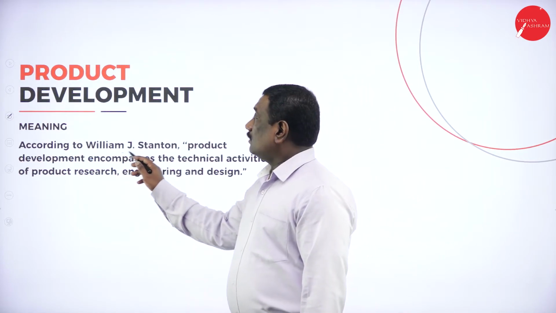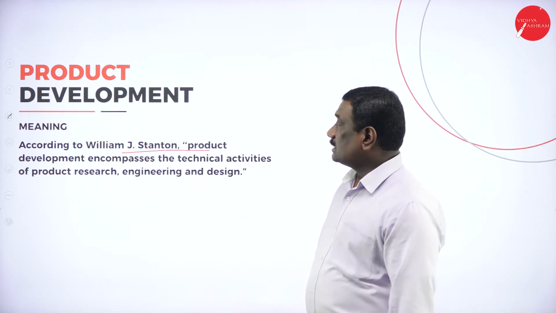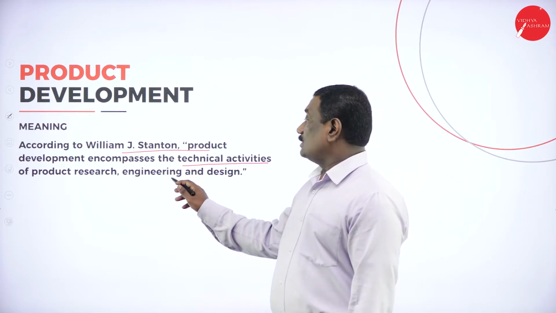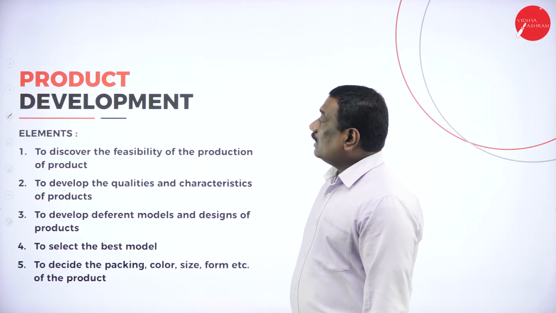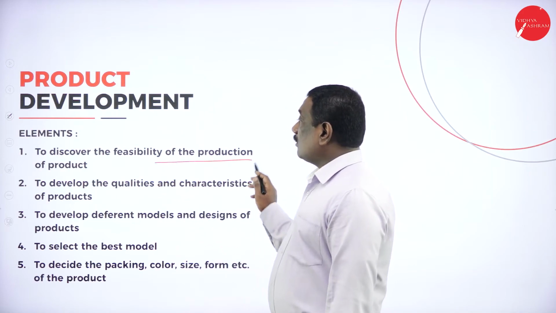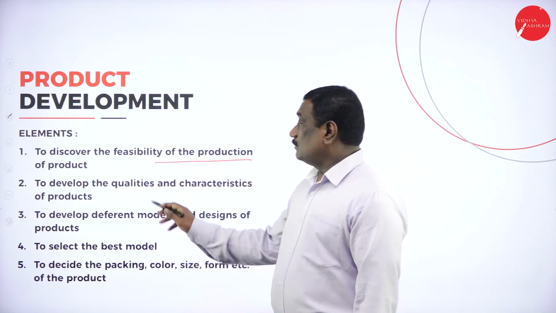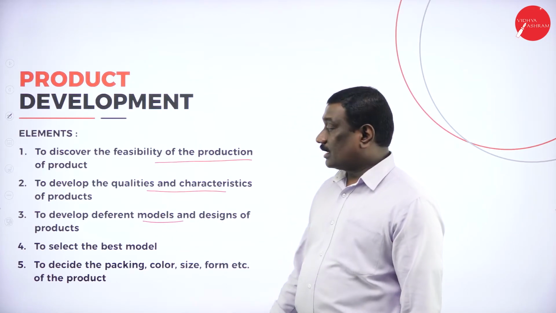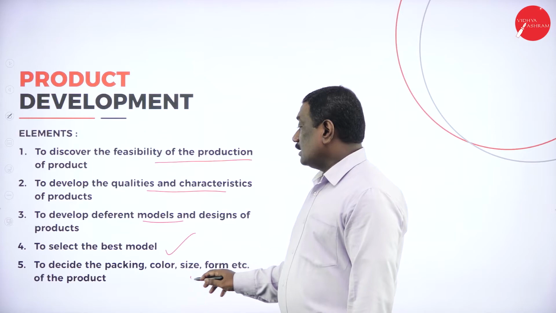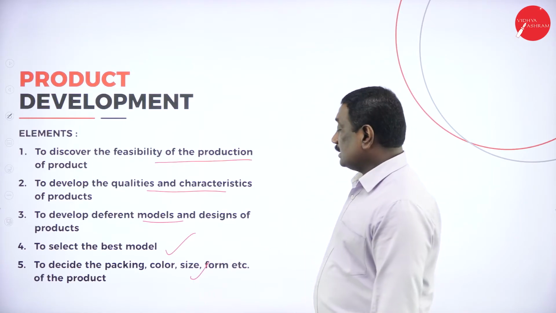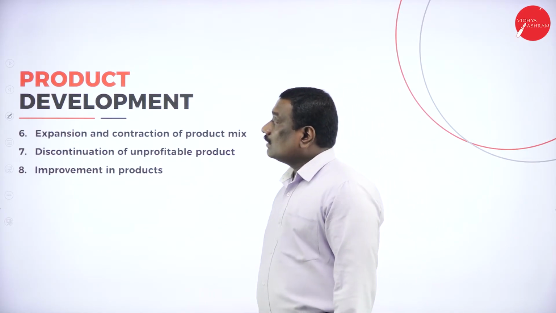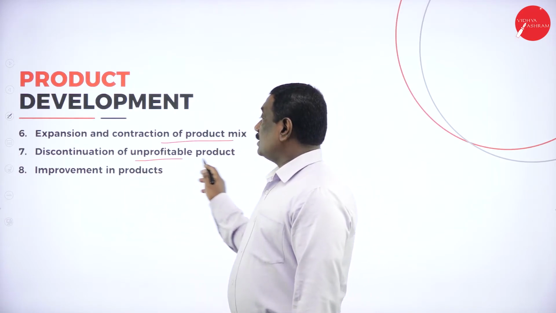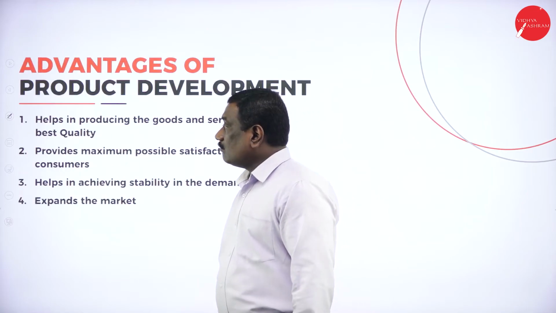Then the meaning which is given by William J. Stanton for a product, it says product development encompasses the technical activities of a product, research or engineering and design work. And the elements here: to discover the feasibility of a production of a product, then to develop the qualities and characteristics of a product, to develop different models and designs of a product, then to select the best model out of it, then to decide the packing regarding the size, color, form of a product. And also expansion, contraction of a product mix, then discontinuation of unprofitable products and improvement in products.